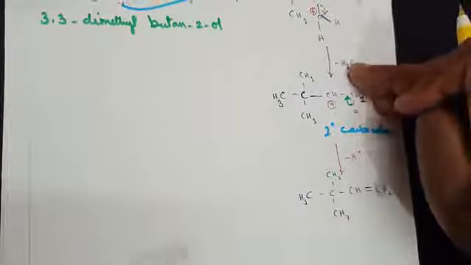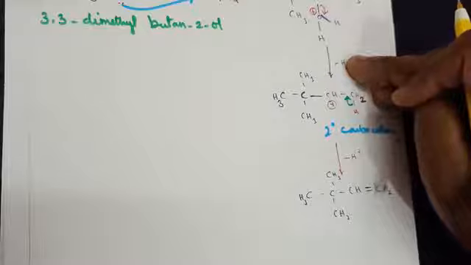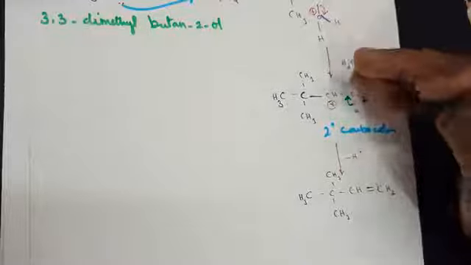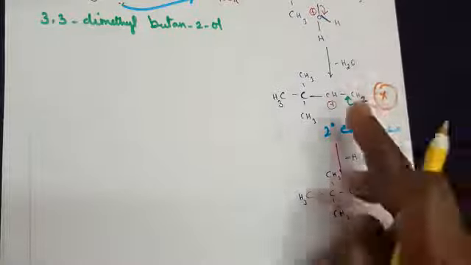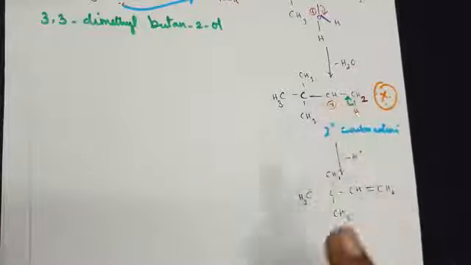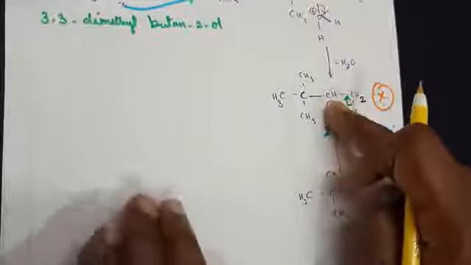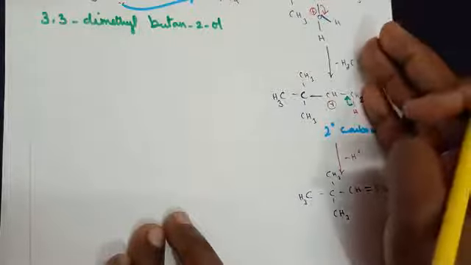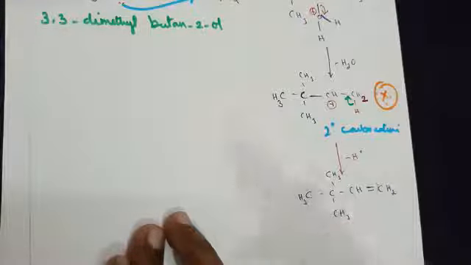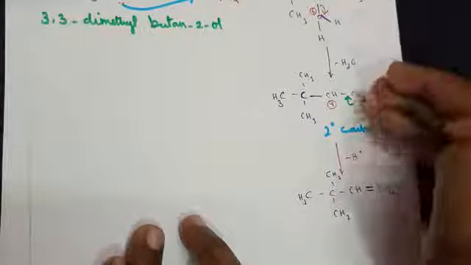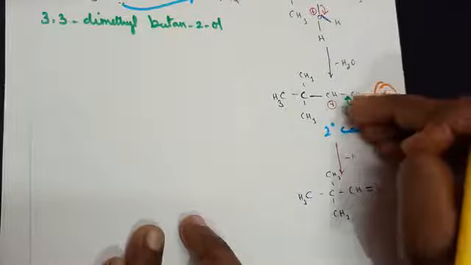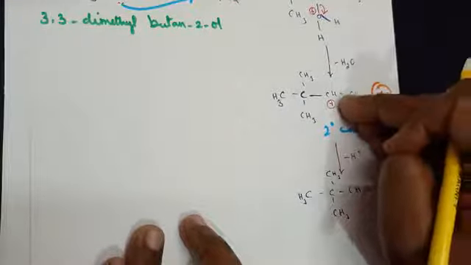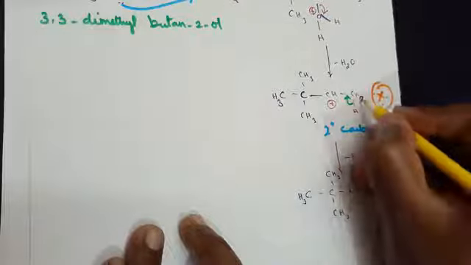So up to the removal of the water molecule, I am sure you understood very clearly. Afterwards also it is very easy. After the removal of the water molecule, you get a carbocation. We are talking about a secondary carbocation. This side it is attached to one group, and on the other side it is attached to another group. If on this side the carbon loses one hydrogen to form an alkene, what happens?